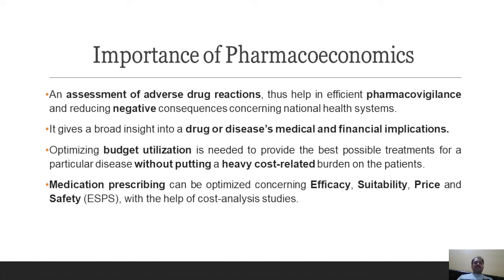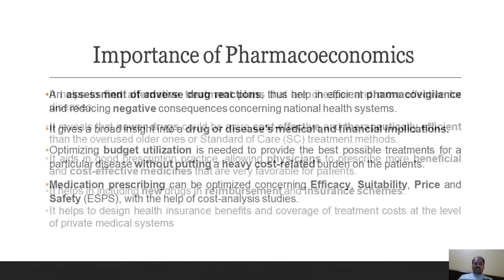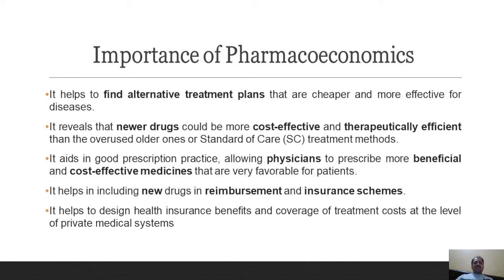It provides a broader perspective on the drug as well as the disease, medical and financial implications. Budget optimization is possible with pharmacoeconomics, which is required for the treatment without putting heavy cost burden on the patient. Medication prescribing we can optimize using four points: efficacy, suitability, price, safety, with the help of cost analysis studies. The pharmacoeconomics is helpful in finding alternative treatment plans.